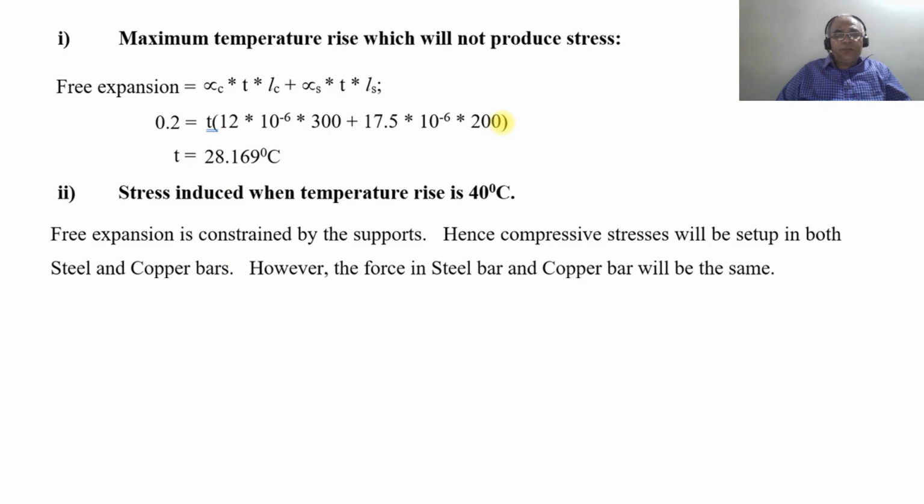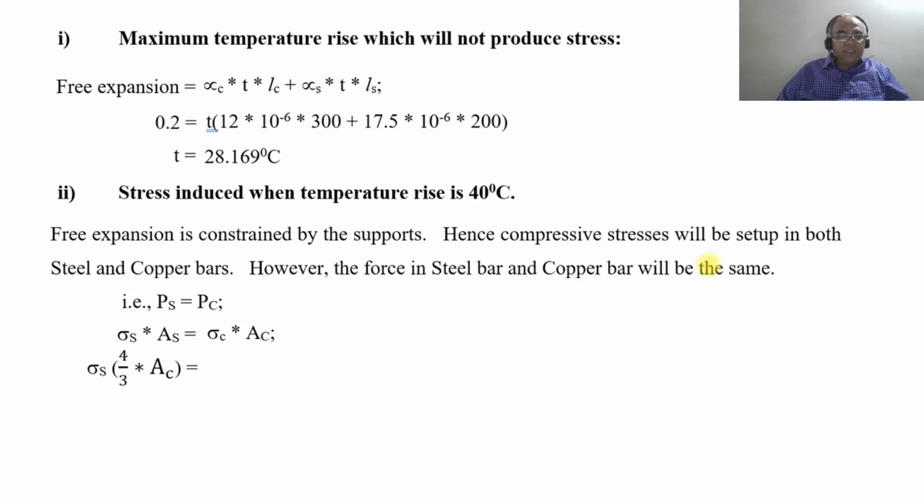Because of the expansion, naturally compressive stresses will be developed both in the steel bar as well as in the copper bar. However, the force in the steel and the copper bar will be the same because we have no external forces acting on the body. So PS is equal to PC. So sigma S into AS will be equal to sigma C into AC.